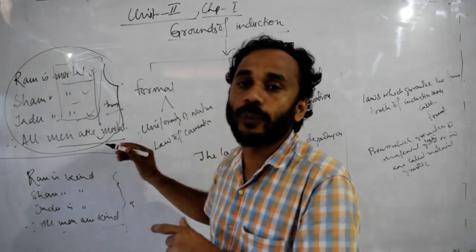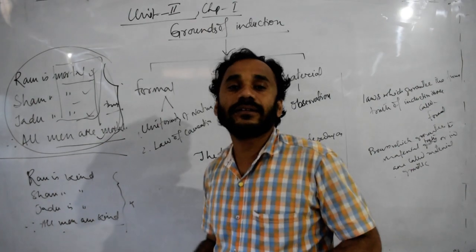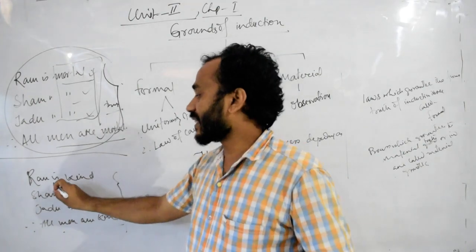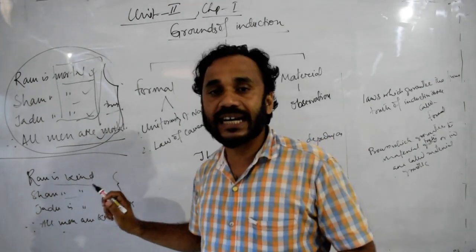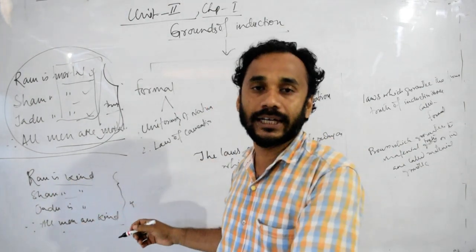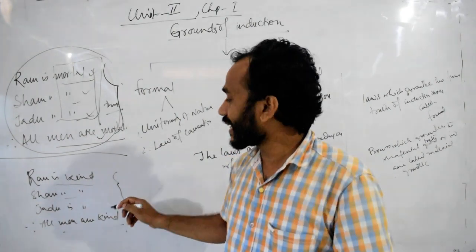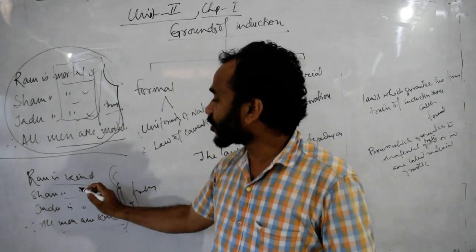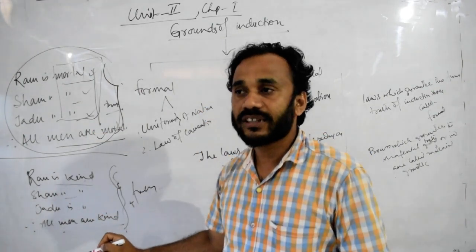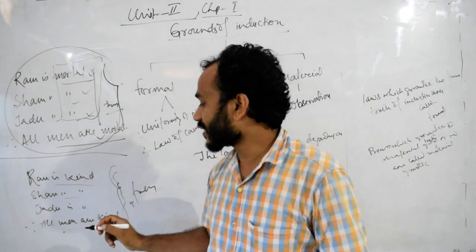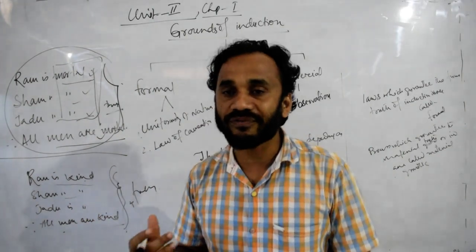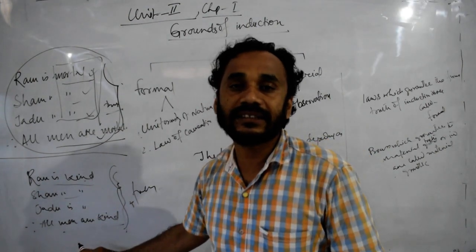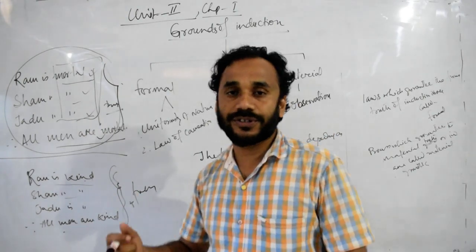So, this is true. But if we take another example, Ram is kind, Sham is kind, Jadu is kind, and therefore all men are kind, this argument is false, because on the basis of observation of facts or experience, we cannot say that all men are kind.